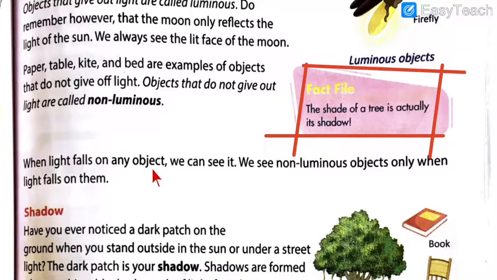When light falls on any object, we can see it. We see non-luminous objects only when light falls on them. For example, if you have kept one pencil in your room and the room does not have light, if you enter the room, will you be able to see easily where the pencil is unless you remember where you have kept it? Obviously not. You need to turn on the light, you need to check two to three places where you have kept the pencil, only then will you be able to see it. So, light is that much important in one's life.